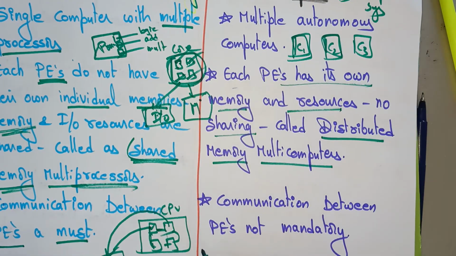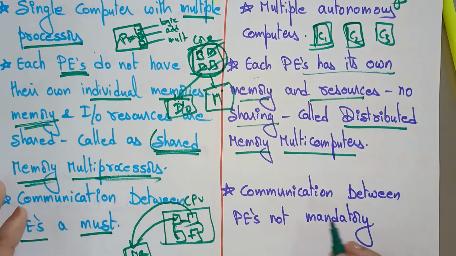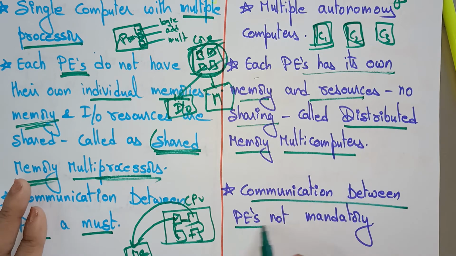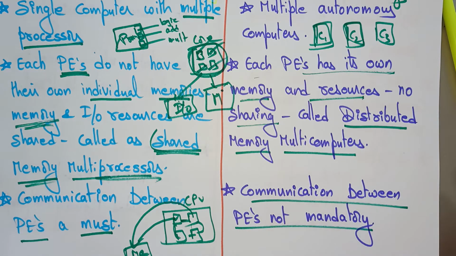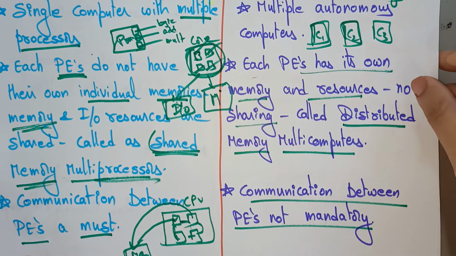Then coming to the multi-computer, they are anyhow autonomous computers, so you don't require the communication. Communication between the processing elements is non-mandatory. If you want, you can make it, but it's not mandatory because everything is independent.